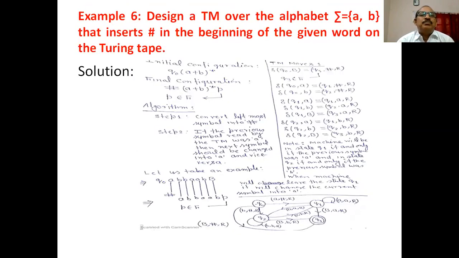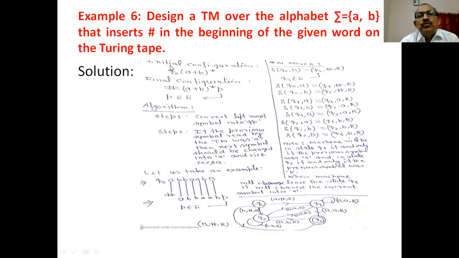Let us take the last problem of this video. Design a Turing machine over the alphabet sigma {A, B} that inserts the hash symbol in the beginning of the given word on the Turing tape. Is it clear? What is the problem? Here we want to insert hash into the start of the given string. Is it clear? Okay.